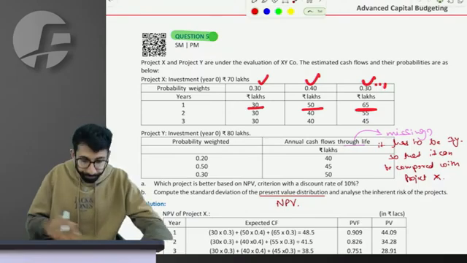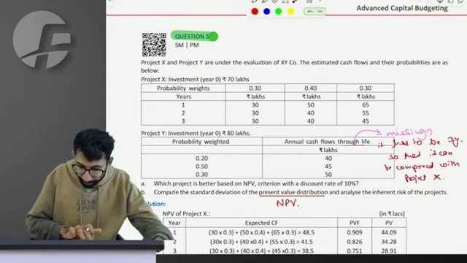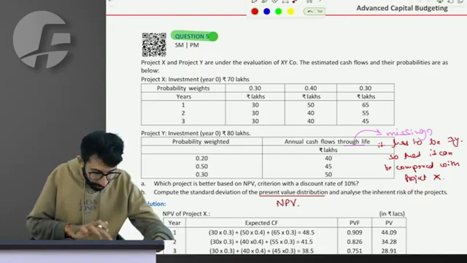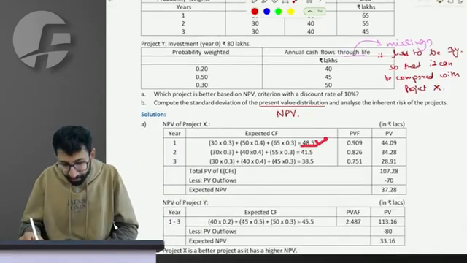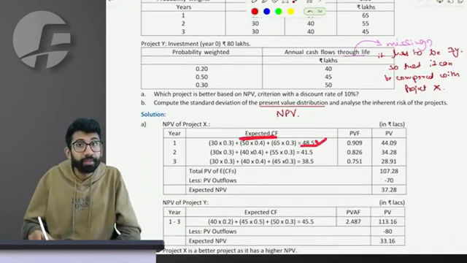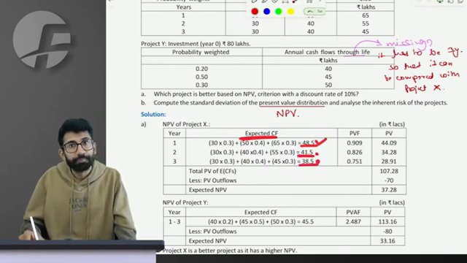So it's 30 multiplied by 30%, plus 50 multiplied by 40%, plus 65 multiplied by 30%, giving 48.5 as the expected cash flow of year 1. Similarly for year 2 and year 3, these are the expected cash flows.